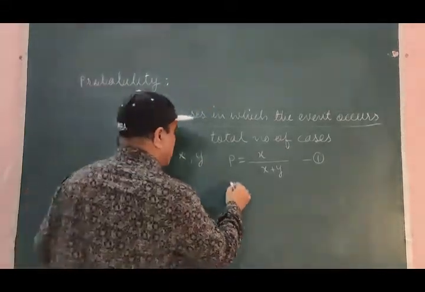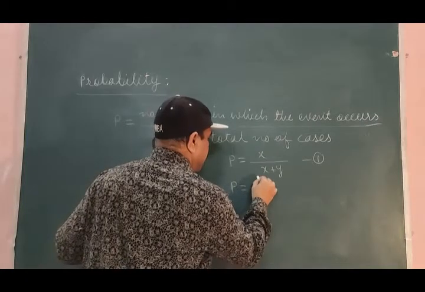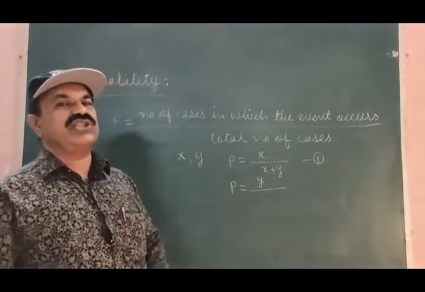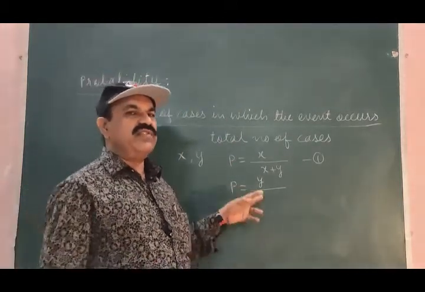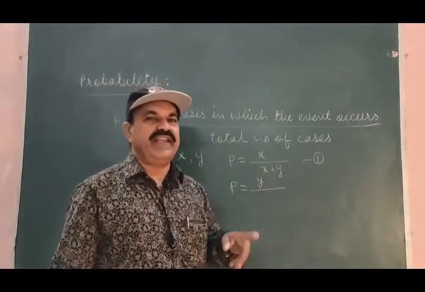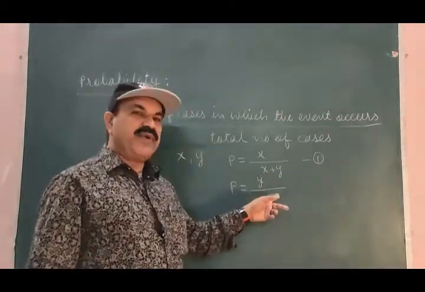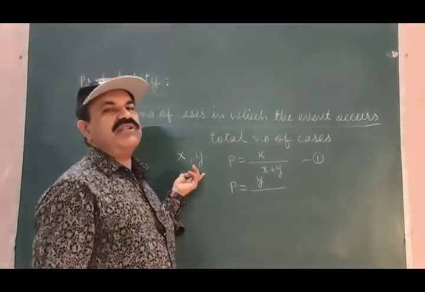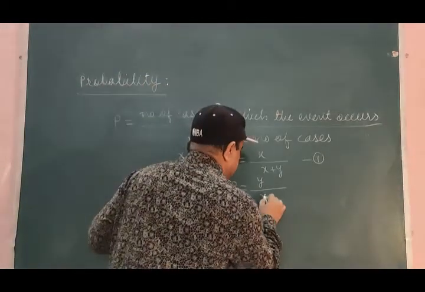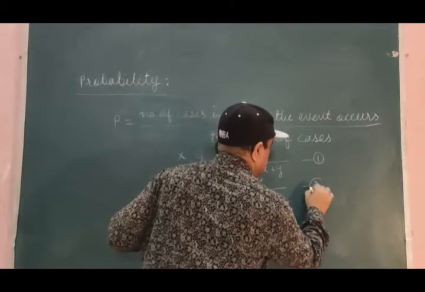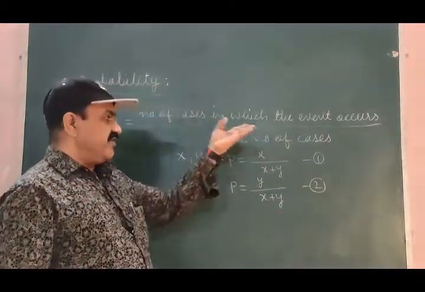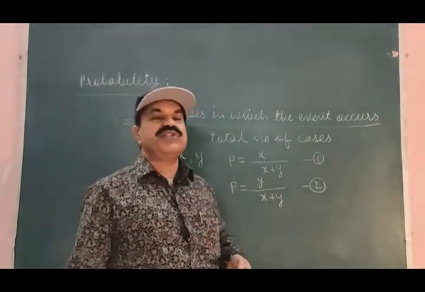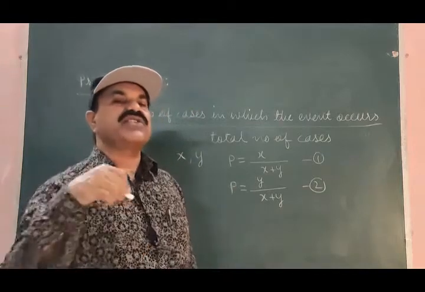Probability of non-occurrence of the required event is equal to the number of cases in which the event does not occur divided by total number of cases, that is X plus Y. Equation number 2. Equation 1 is probability of occurrence of the event, and equation 2 is probability of non-occurrence of the event.